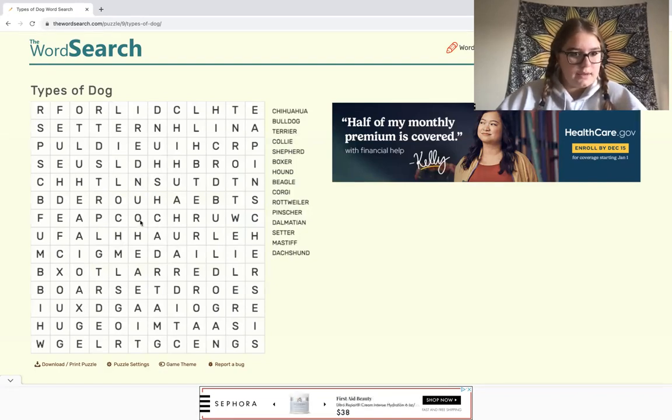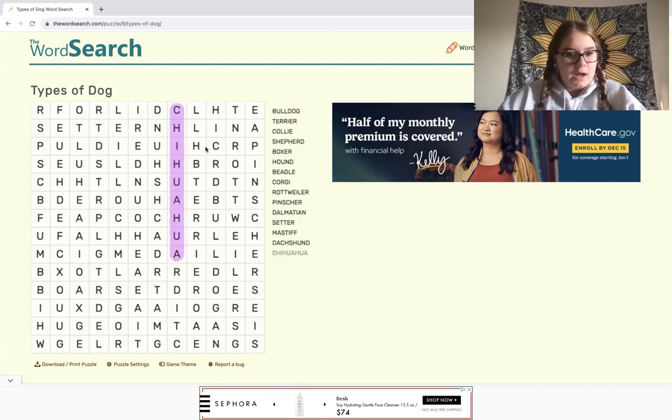Don't know if I really see anything at first glance, which is interesting. So we will just start going through the letters. So we'll just start here at the beginning for Chihuahua. Here's C. Oh, actually right here's Chihuahua.